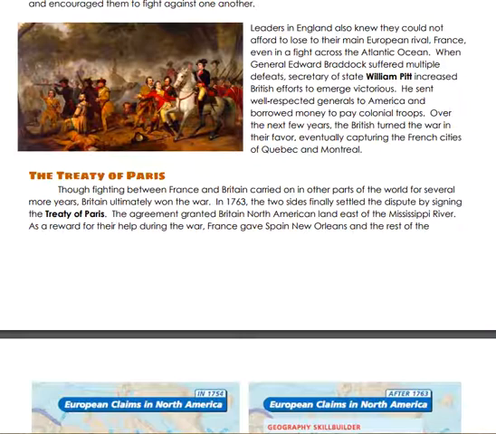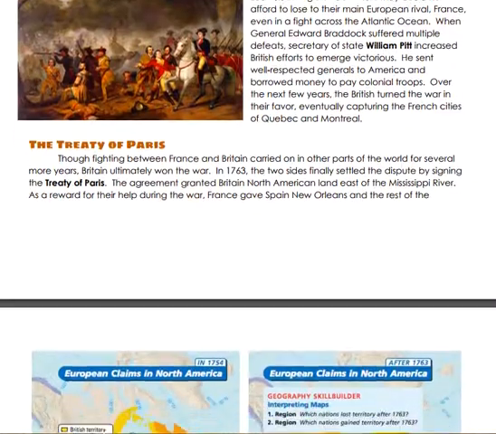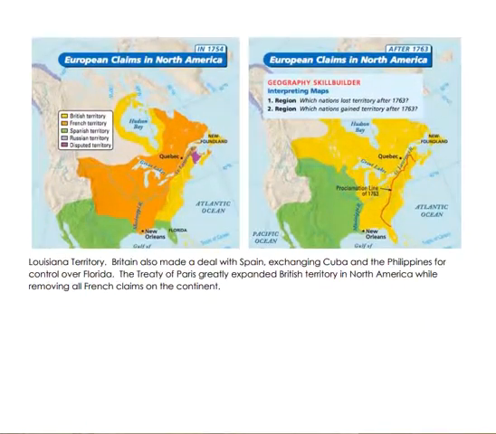As a reward for their help during the war, France gave Spain New Orleans and the rest of the Louisiana Territory. Britain also made a deal with Spain, exchanging Cuba and the Philippines for control over Florida. The Treaty of Paris greatly expanded British territory in North America while removing all French claims on the continent.